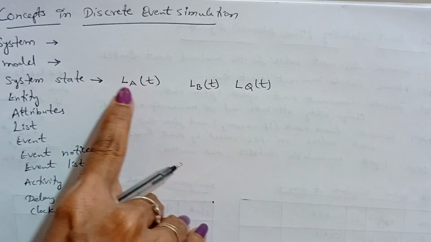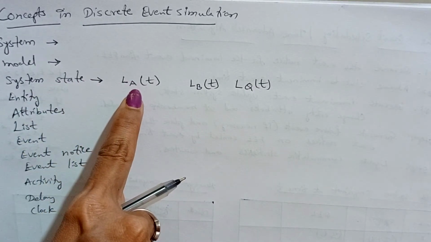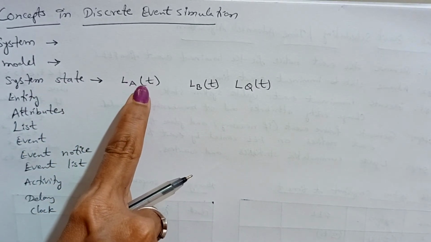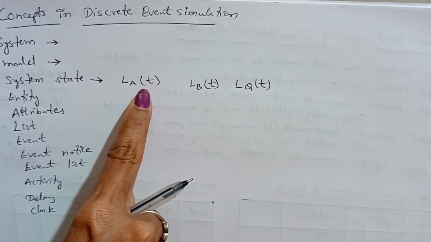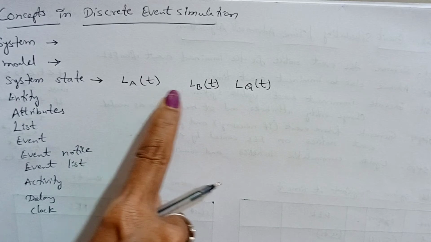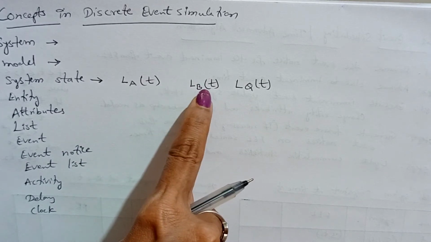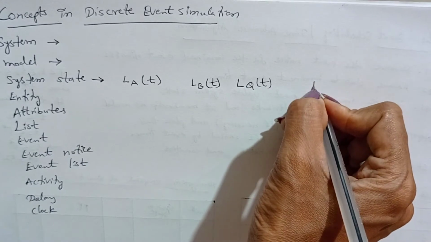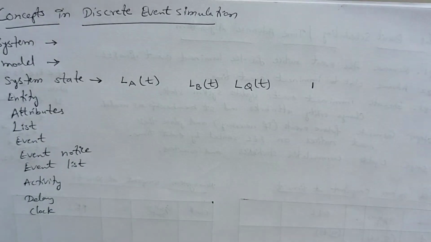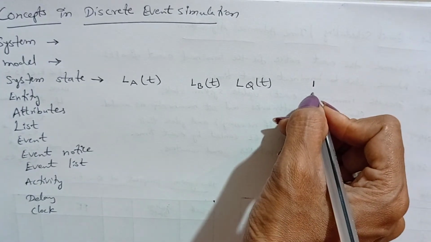For example, for the system state of Able, whether Able is busy or idle, meaning giving service to customers or not. Busy is represented with 1, idle with 0.